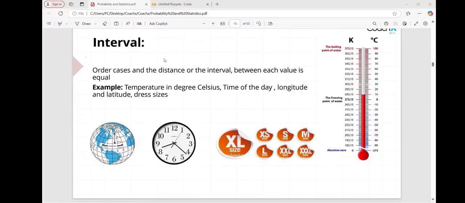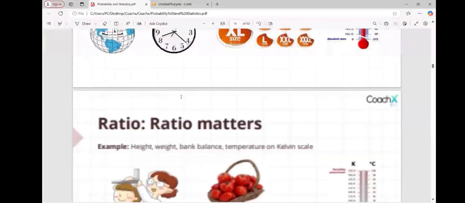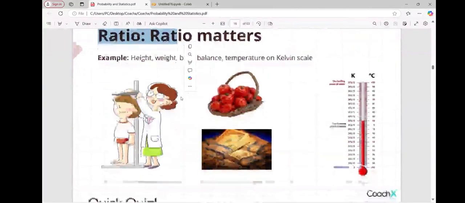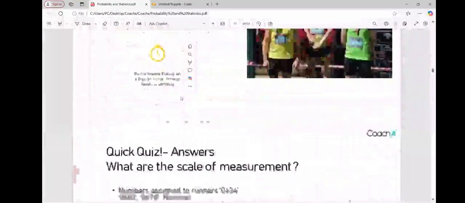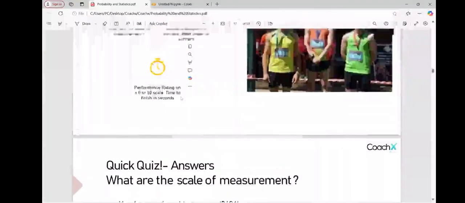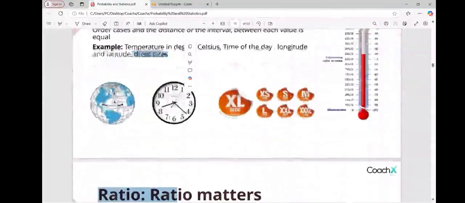Okay, now see interval data. It is ordered, and the distance or interval between each value is equal. Examples given are temperature in degrees Celsius, time of the day, longitude and latitude, and dress size.